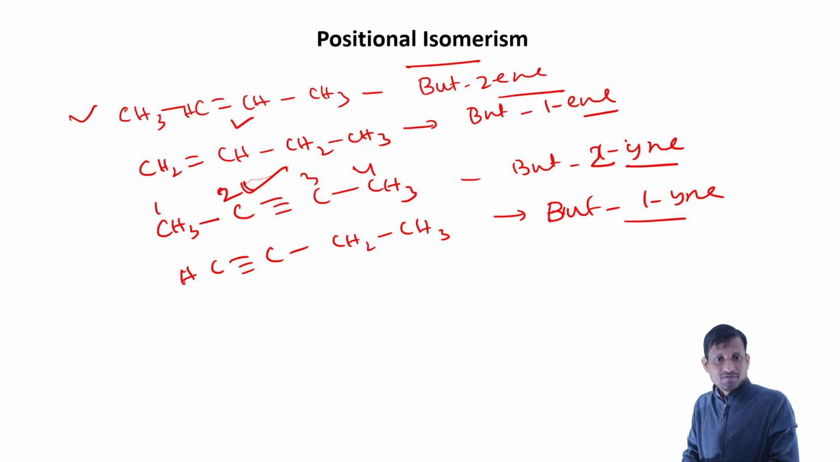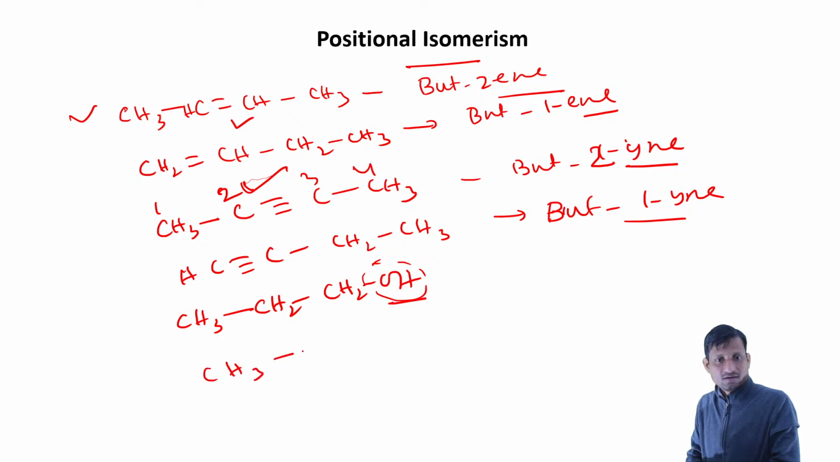Again, if we take an example something like this, if you have an alcohol functional group, like CH2, CH2, OH, so this is one. If we change the position of this alcohol group, what will happen, what can we change?